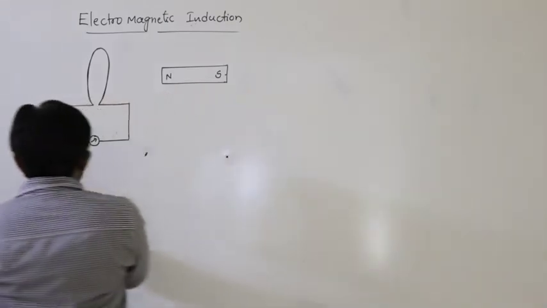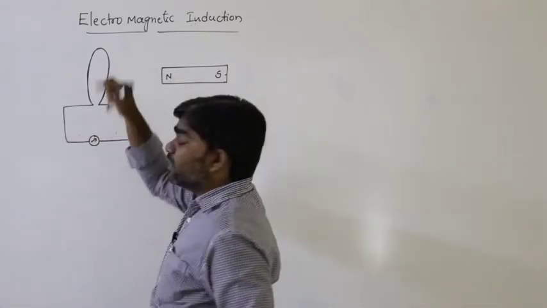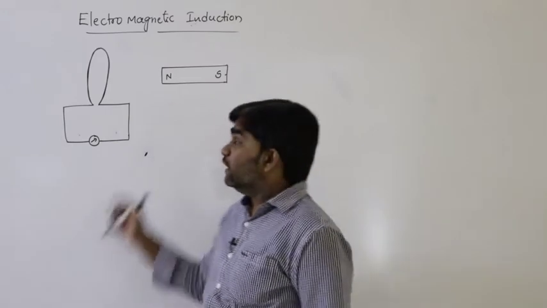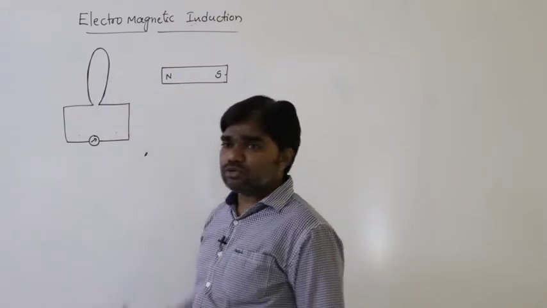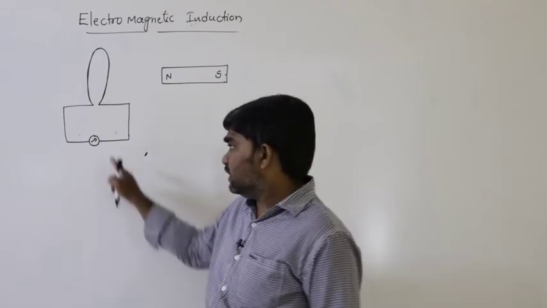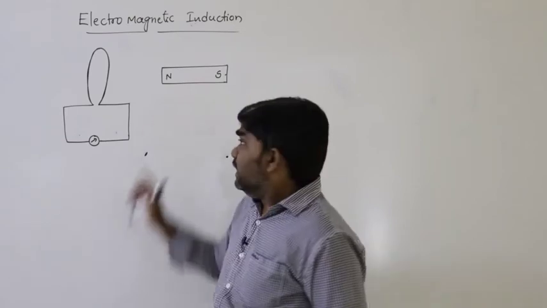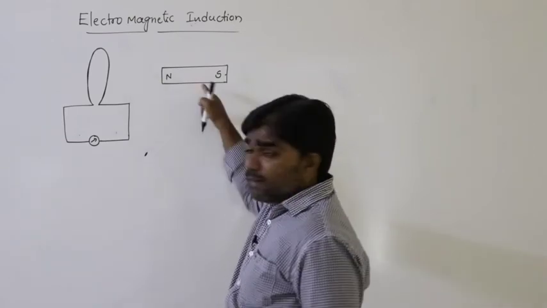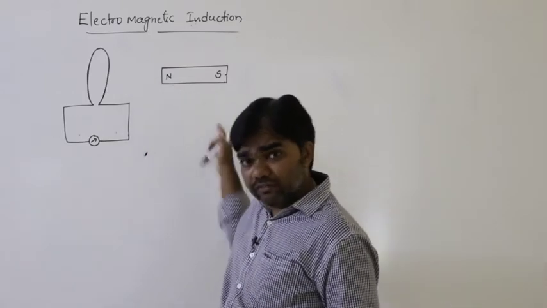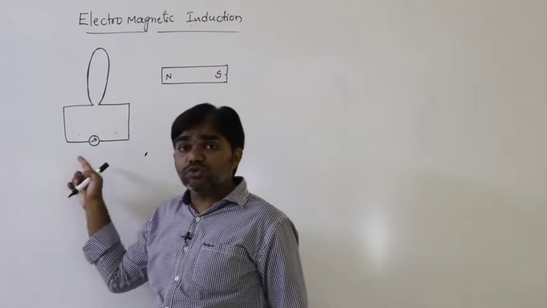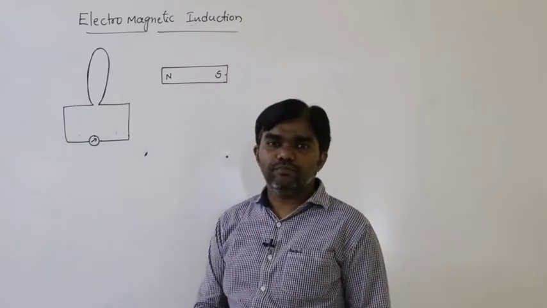Now let us come to the situation. If the north pole of the magnet is moving towards the coil, the galvanometer shows deflection, no doubt about that. In the same way, if the north pole of the magnet is moving away from the coil, the deflection shown by the galvanometer must be opposite to the previous situation.